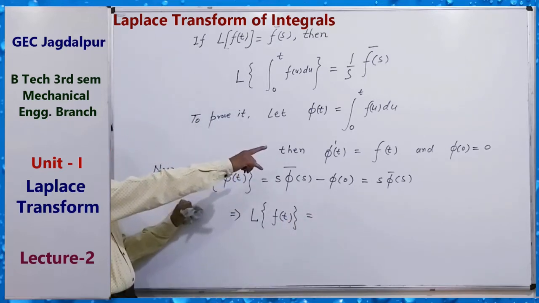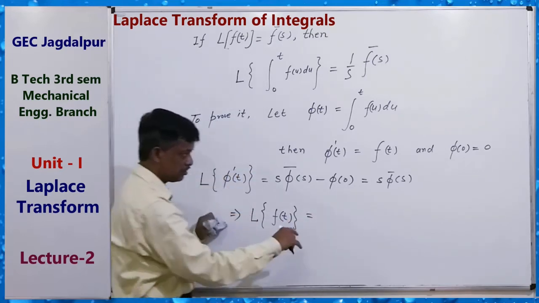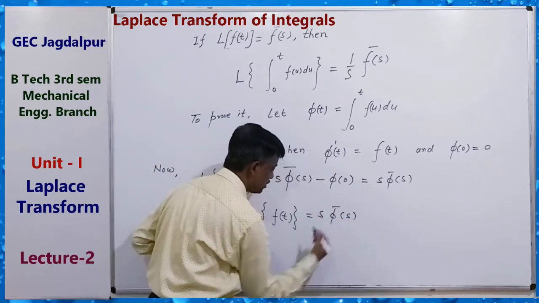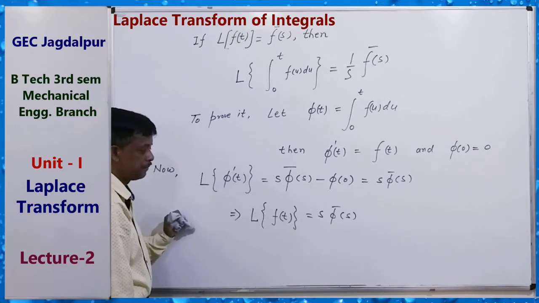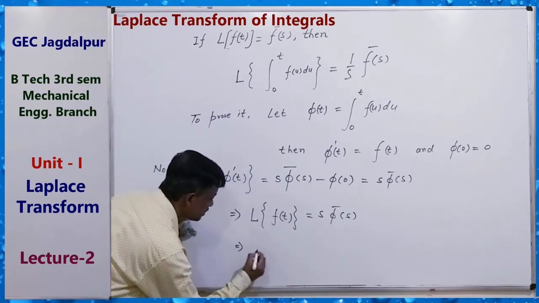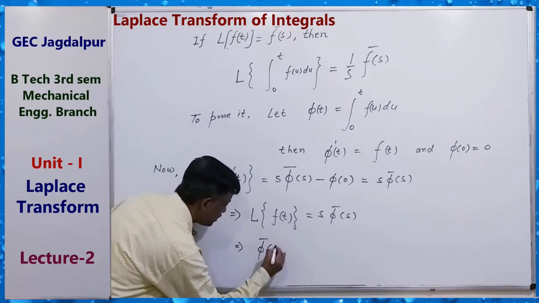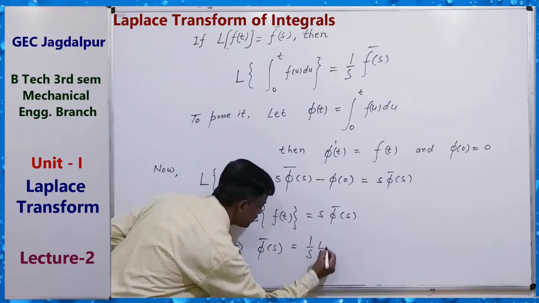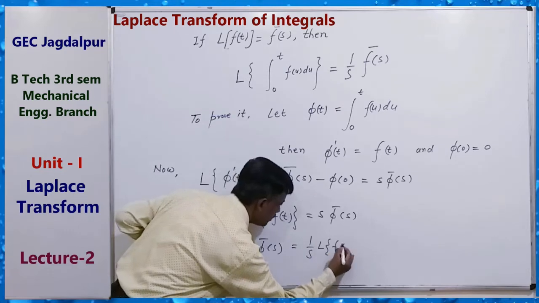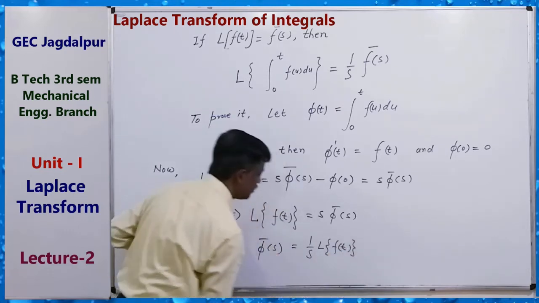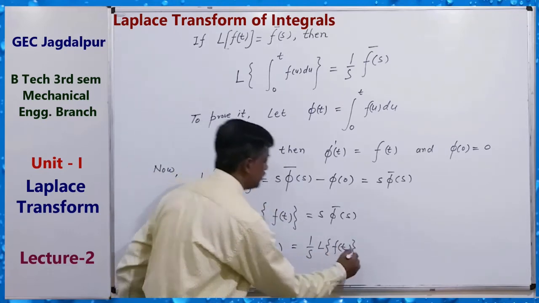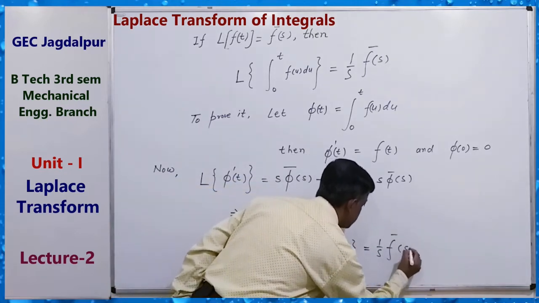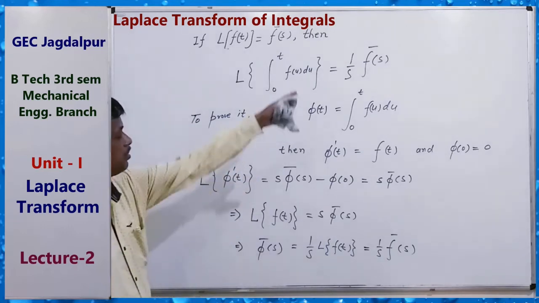Phi dash t equals f(t) equals s phi bar s, which implies phi bar s equals 1 by s L{f(t)}, that means 1 by s f bar s. So this is the formula.